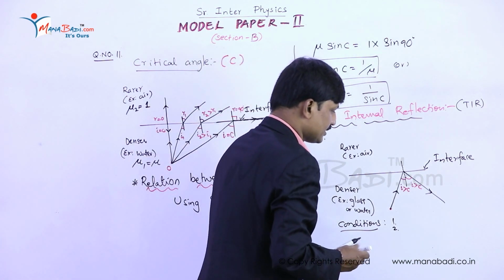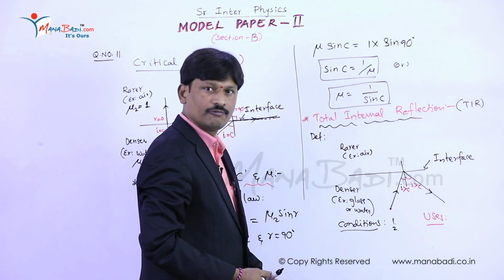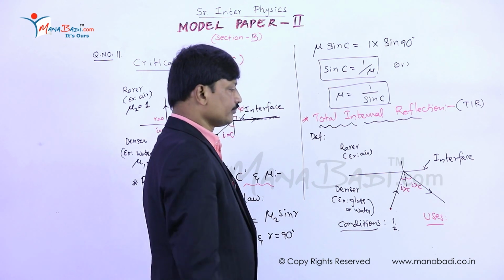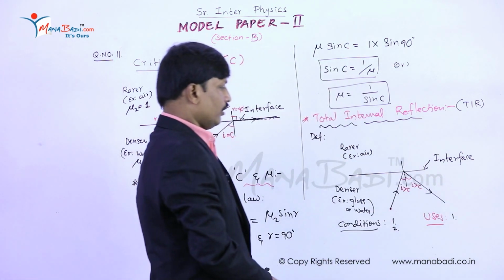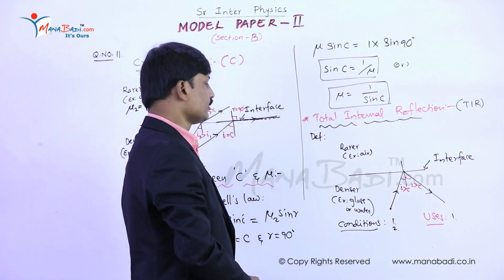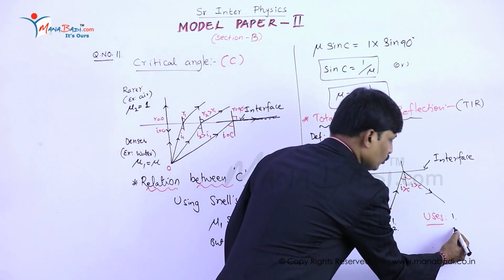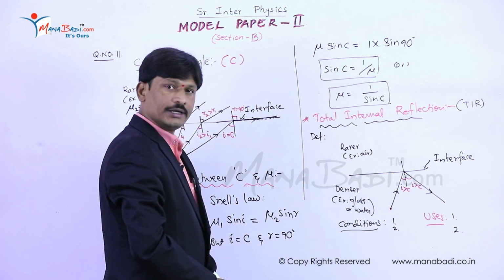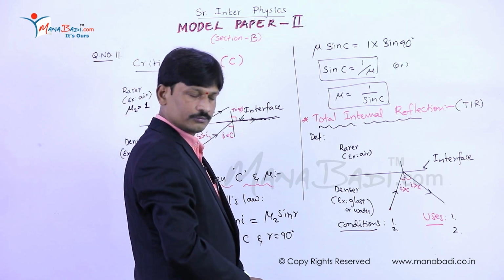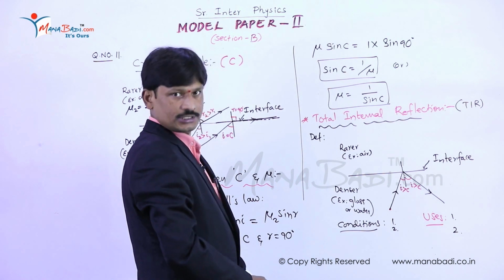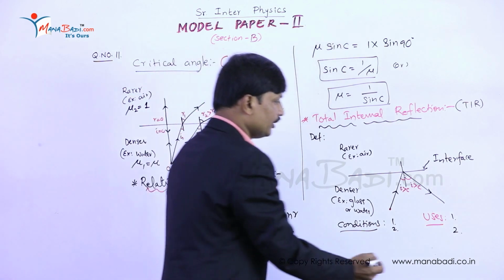Now, uses of total internal reflection. Generally, it has so many uses. Number one, optical fibers work on the basis of total internal reflection. Number two, total internal reflection is used in the construction of total reflecting prisms in binoculars.